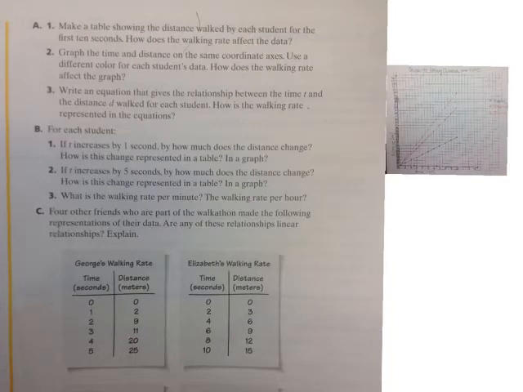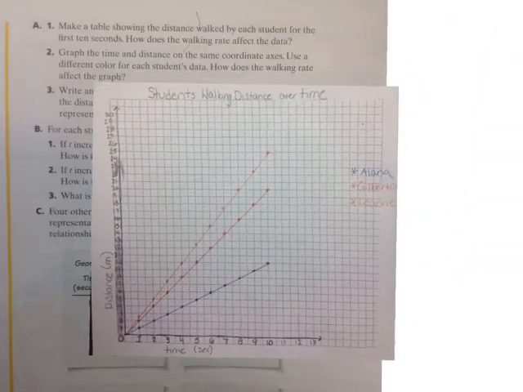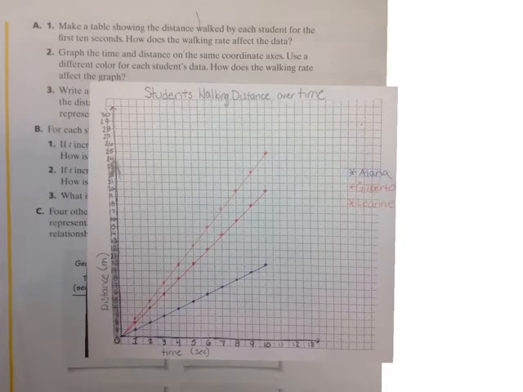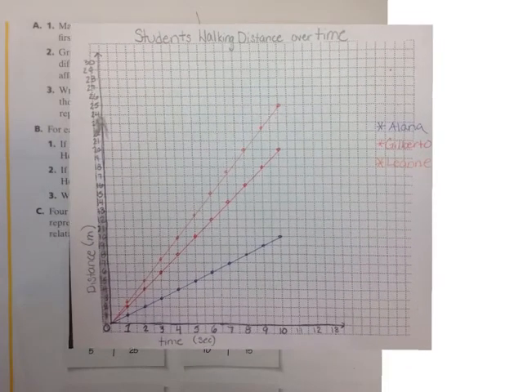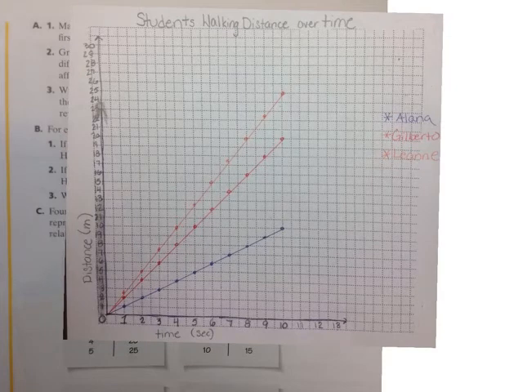Question 2 asks you to graph the information that you have in your table onto the same coordinate axis. I did that here, giving each student their own color. The question asks, how does the walking rate affect the graph? If you look at Elena's graph, her line is the blue line here, you can see that her line of data does not have a very high slope. If you look at Gilberto's data, whose walking rate was 2 meters per second, you can see that his line begins to have a steeper slope. And Leanne's even steeper as her walking rate was 2.5 meters per second.